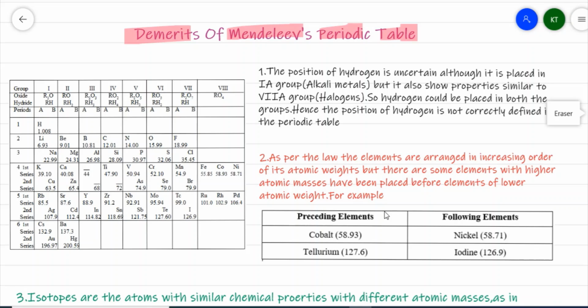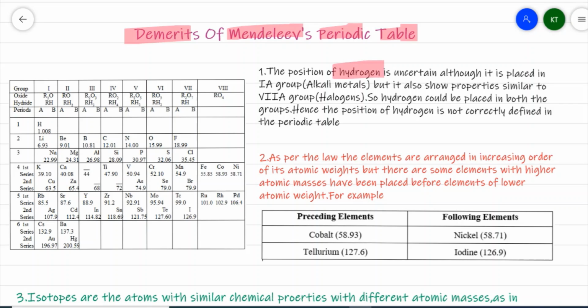Please do remember, he was the first person who successfully classified 63 elements. Although the limitations are many, this was the very first scientific approach towards the classification of elements. He successfully classified the elements known at that time. So the credit is more than the demerits, but as part of the syllabus we need to know these demerits also.